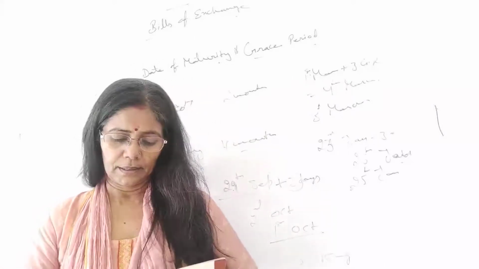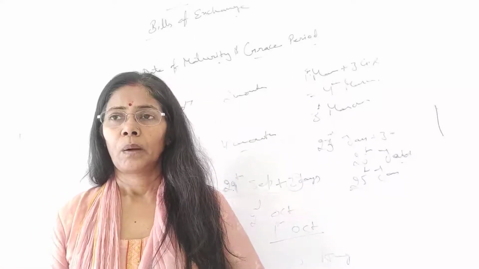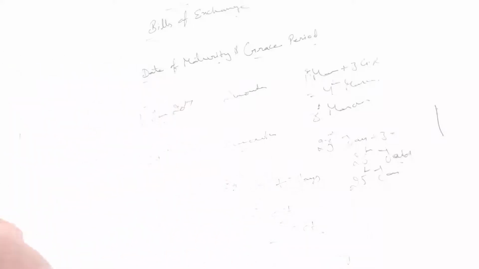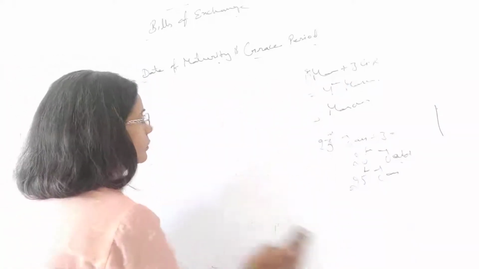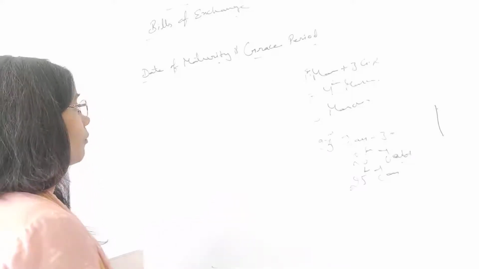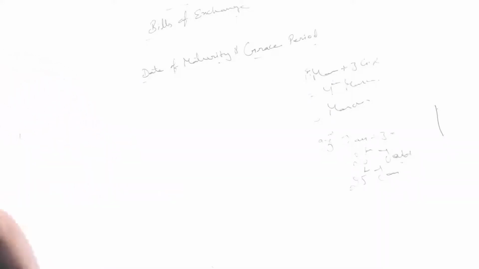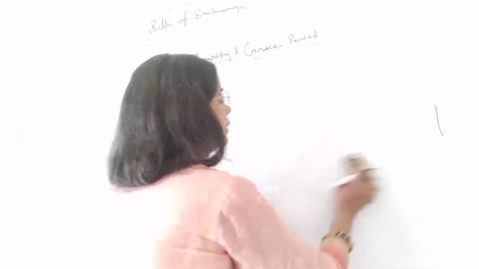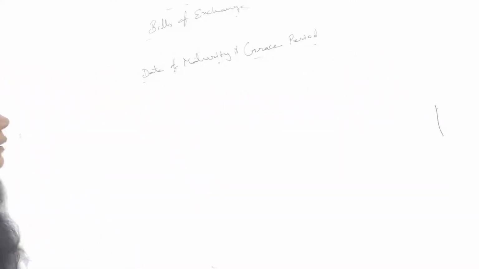Suppose one example is there. A is the drawer and B is the drawee.